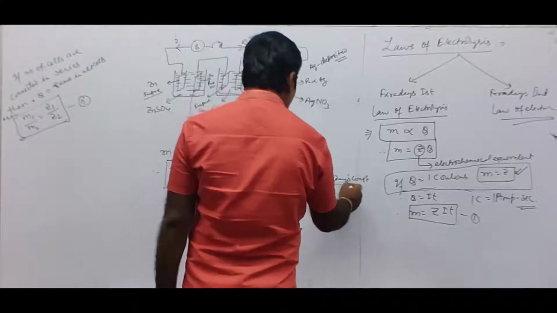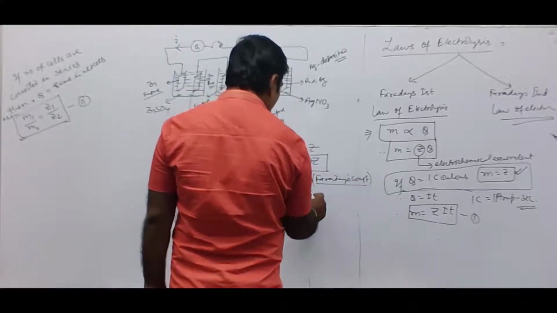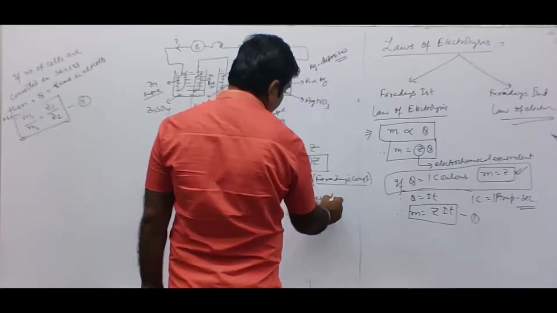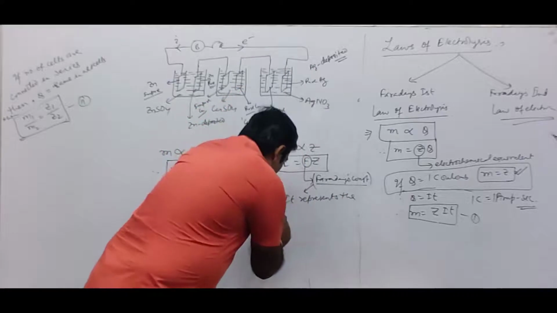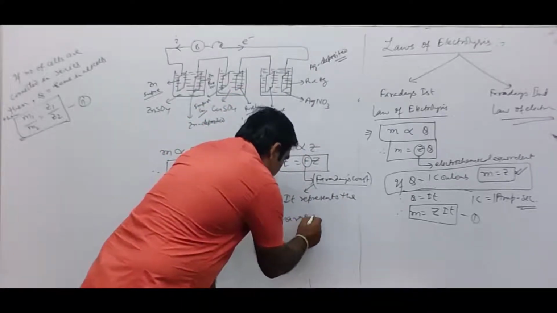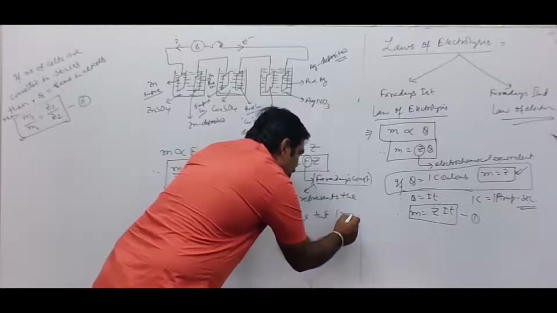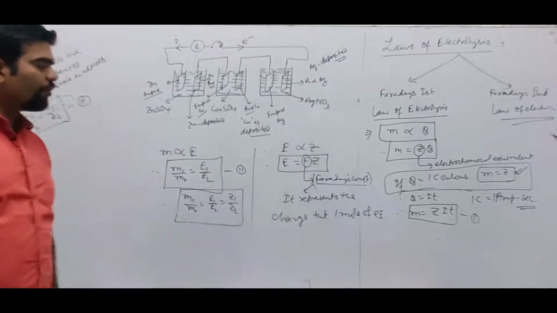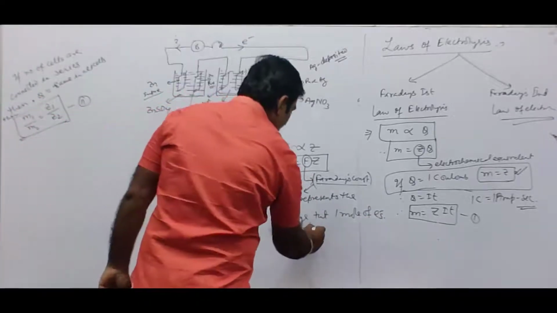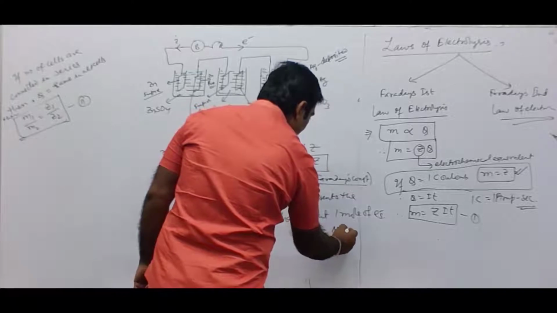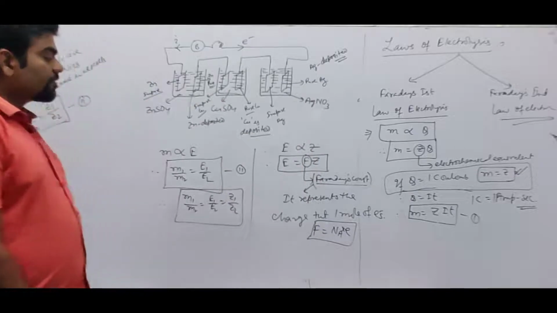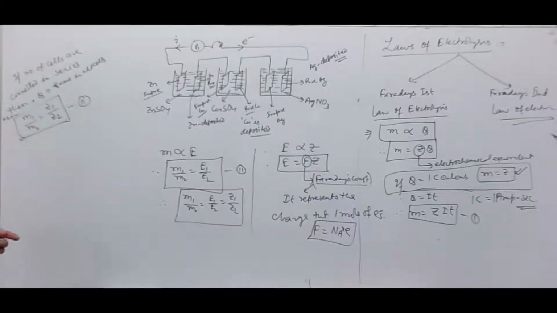What is this Faraday's constant? This Faraday's constant F represents the charge present on one mole of electrons. That is, F is equal to Na into the electronic charge. So Faraday represents the charge present on one mole of electrons.